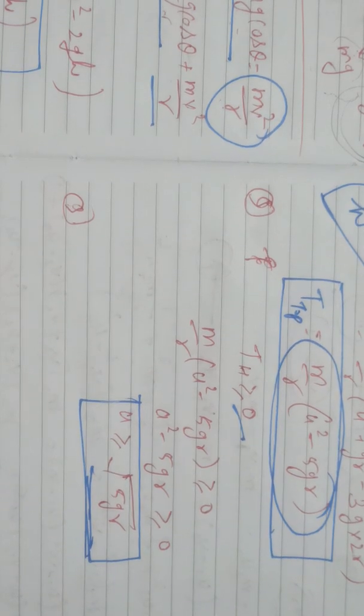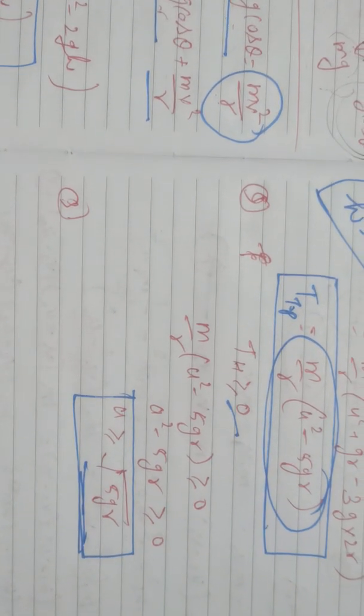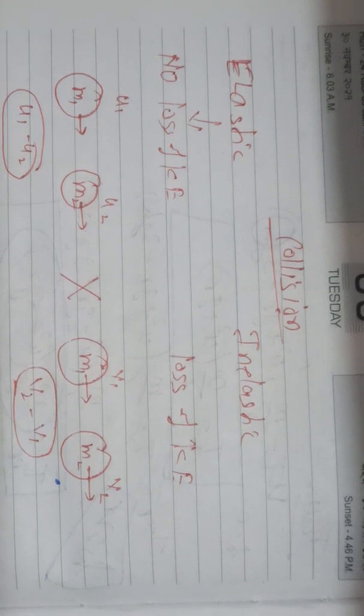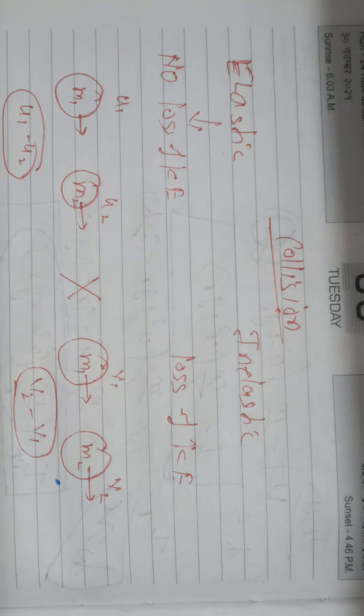Now the next and the last topic of this chapter is collision: elastic and inelastic collision in one and two dimensions. If we talk about the collision term, first, what is a collision? The striking of two bodies is known as collision. This is very simple, but we need to understand each and every portion of this topic. A collision is said to occur between two bodies if they physically collide against each other or if the path of one is affected by the force exerted by the other.